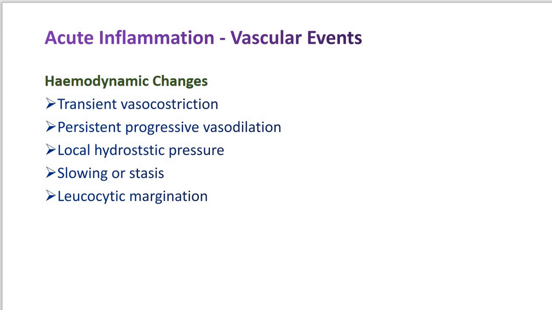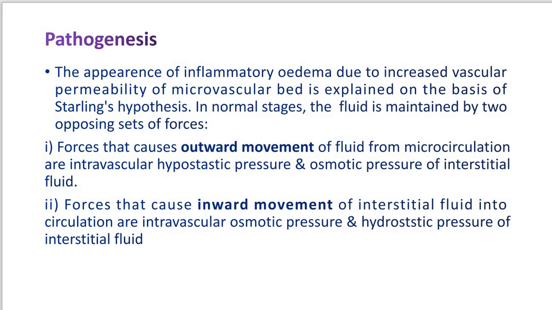Now then come to the pathogenesis of inflammation. Here the pathogenesis includes the appearance of inflammatory oedema, which is due to increased vascular permeability of the microvascular bed, and which is explained on the basis of Starling's hypothesis.